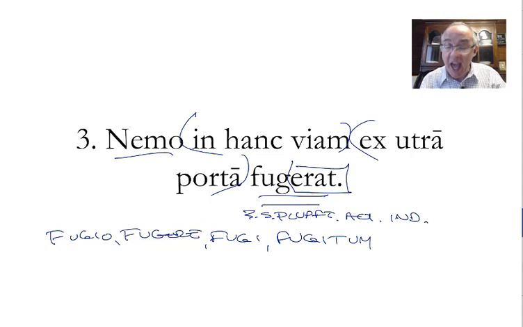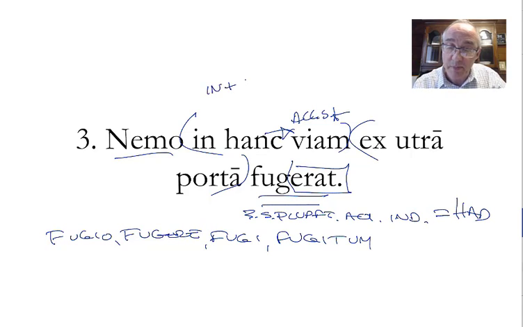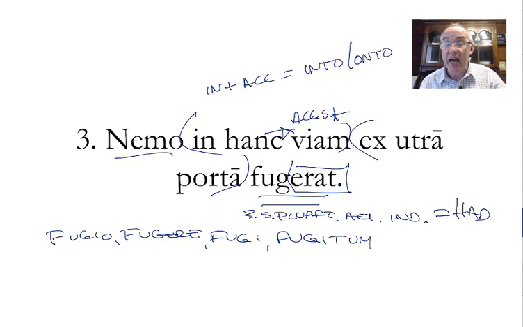Nobody had fled. The pluperfect equals had. Nobody had fled. In plus the accusative, singular feminine, and hanc modifies it. Nobody had fled onto this road. In plus the accusative equals into or onto. Ex utra porta, out of either gate. So, I don't know, I've been here the whole time. Nobody had fled onto this road from either gate.